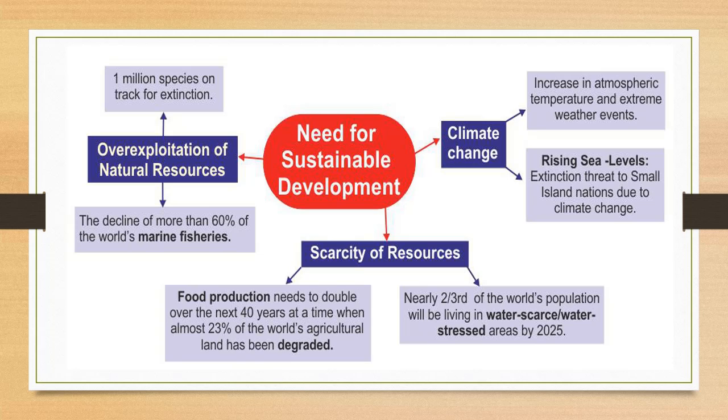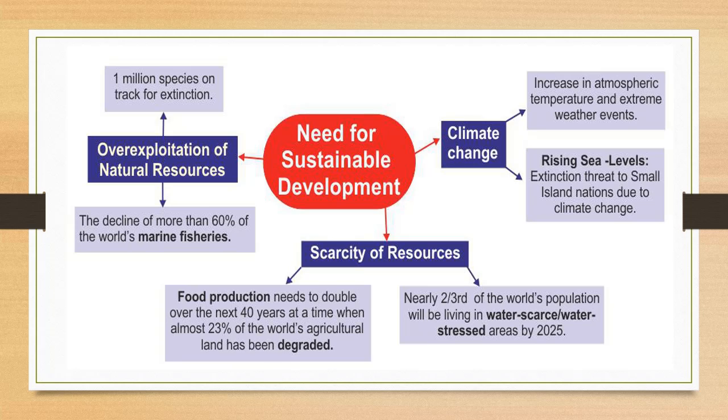What are the needs for sustainable development? Why do we need to follow the sustainable development policy? First one, overexploitation of natural resources. One million species are on track for extinction. It is only one example. Like this, 60% of the world's marine fisheries have already declined.